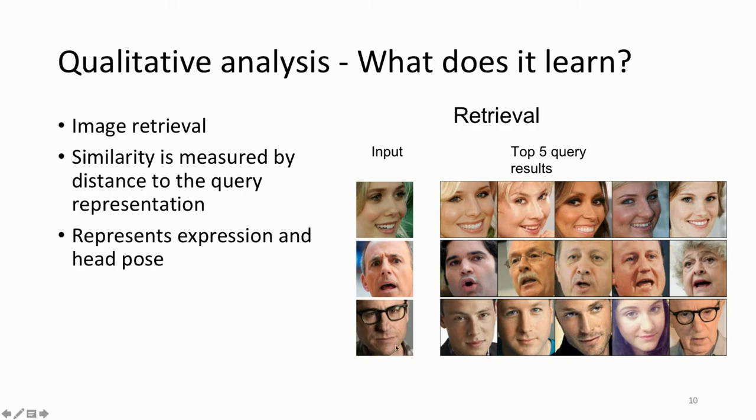For instance, the query on the third row shows a man wearing glasses with closed lips, and our retrieved images consist of similar facial expressions regardless of the glasses, which shows our learned embeddings are independent from the facial decorations, which further demonstrates the generalizability of our learned embedding.